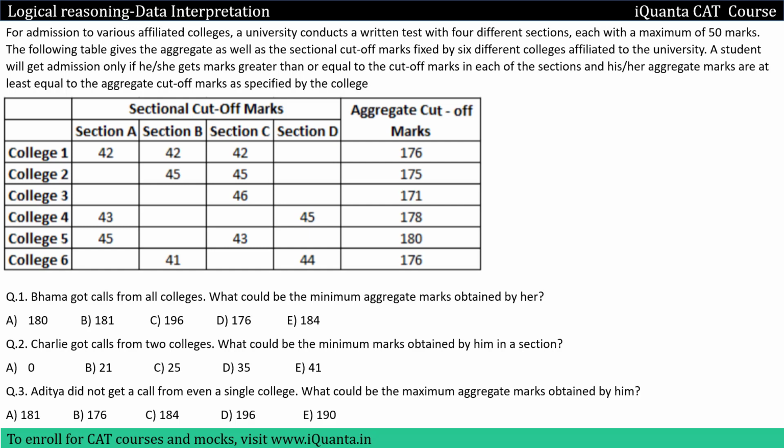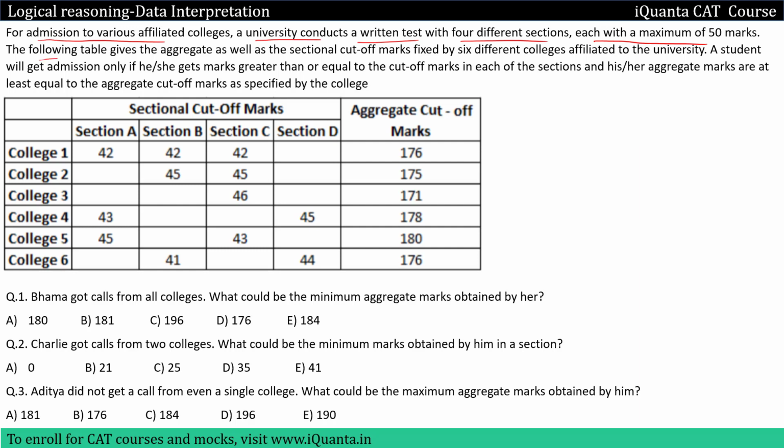Hello everyone, in this video we have a question from CAT 2008, not very tough, a moderate level question. There's a little bit of logical reasoning to do here. For admission to various affiliated colleges, a university conducts a written test with 4 different sections, each with a maximum